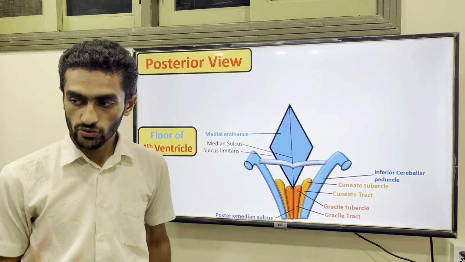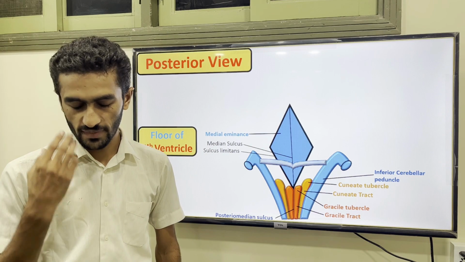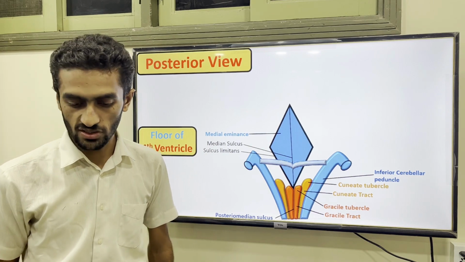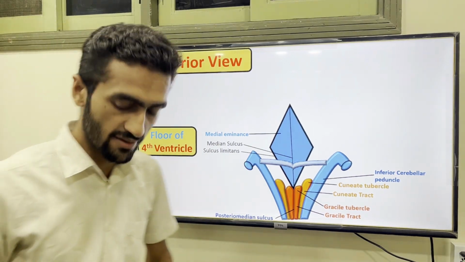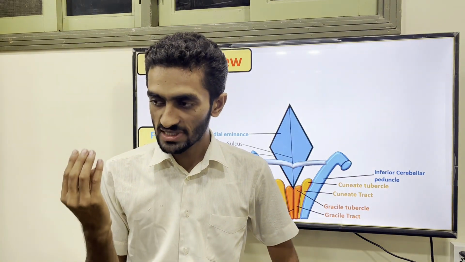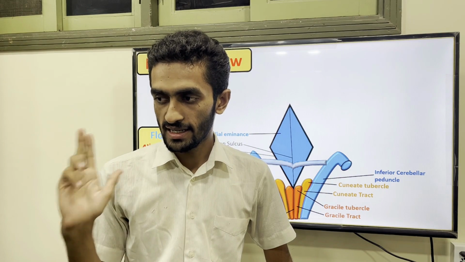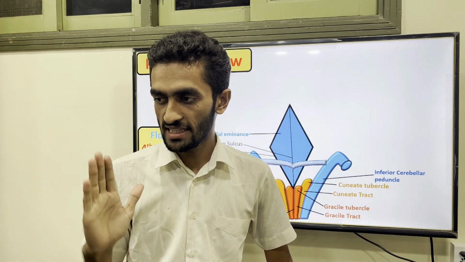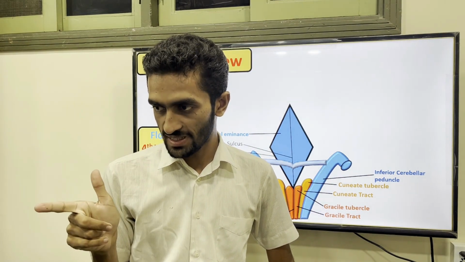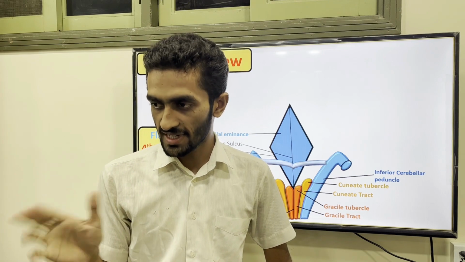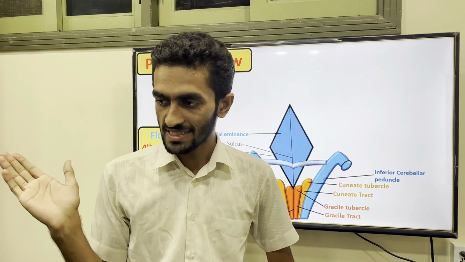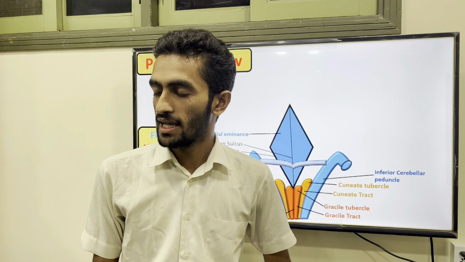Here you see the triangles, which are really important. When you discuss the anterior view, we see which nerves are present in the medulla: 9th, 10th, 11th. The 9th was glossopharyngeal, the 10th was vagus, the 11th was spinal accessory, and the 12th was the hypoglossal.